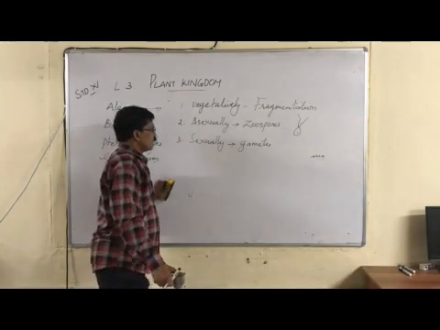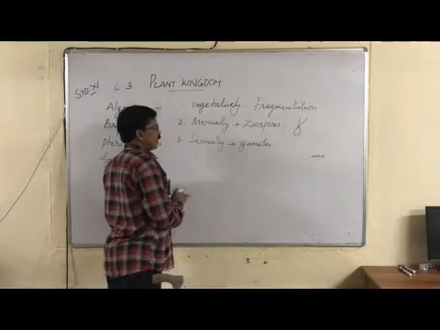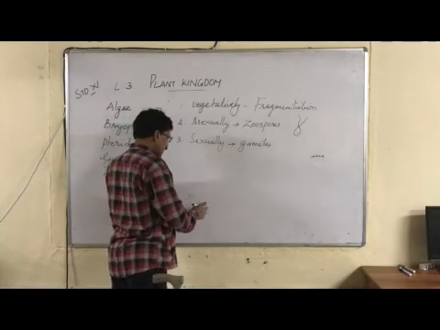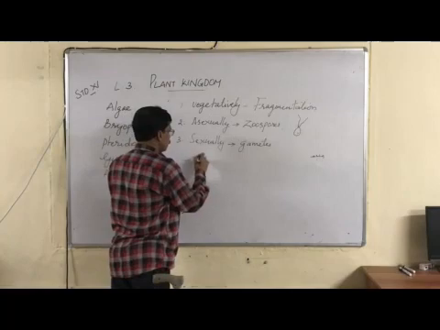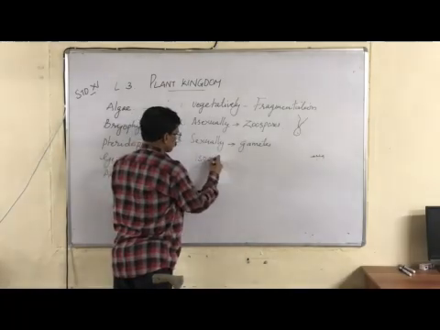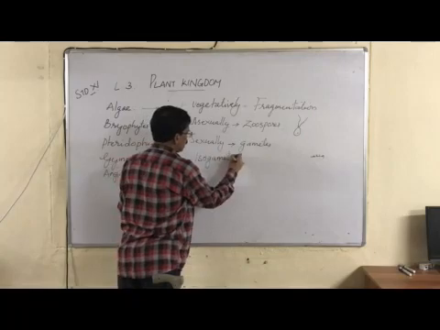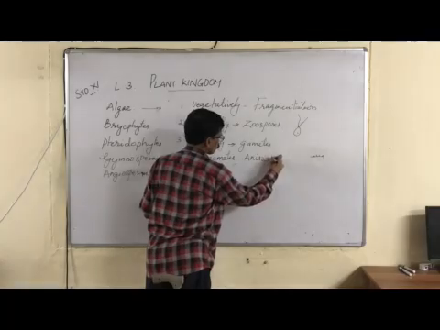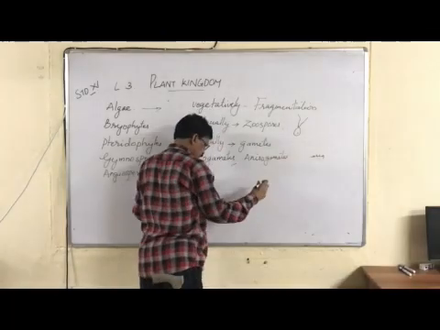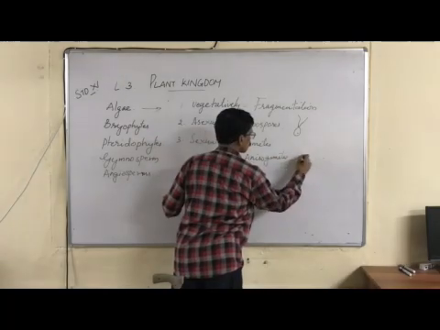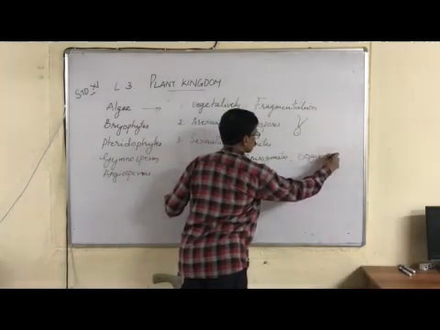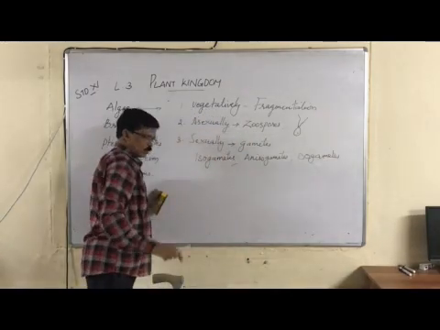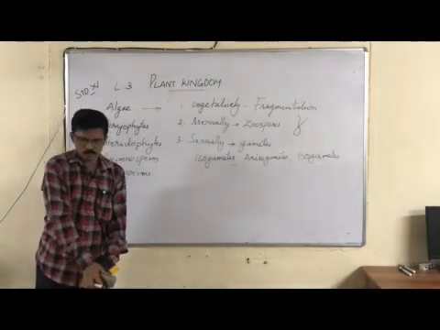Now the third one, sexual reproduction by gametes. In algae, sexual reproduction is very much developed. There are three types of gametes you can find in algae. They are isogametes, anisogametes, and oogametes. What do you mean by isogametes?